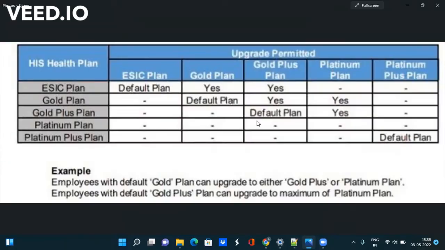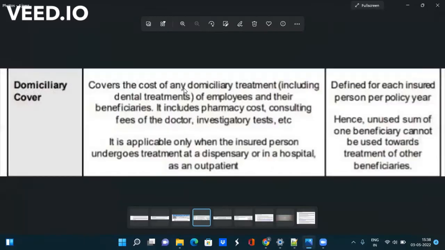You can see here we have different health insurance plans like the ISIC plan, gold plus plan, and platinum plus plan. By default you will be enrolled in the default plan. The difference between these plans is that you have to pay a higher premium as your plan is upgraded, and you will get more cover. You will get different rooms, I mean, you will get an AC room or like that. Also, suppose somebody is on the ISIC plan, he can be upgraded maximum to the gold plus plan.